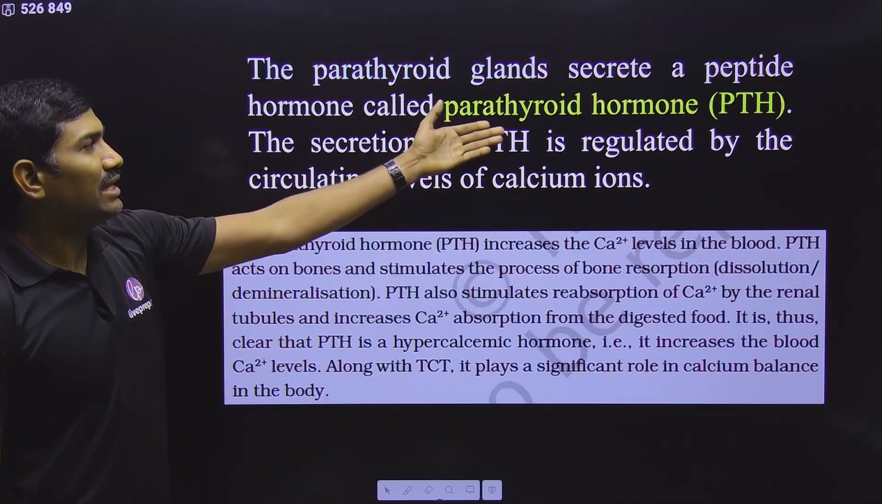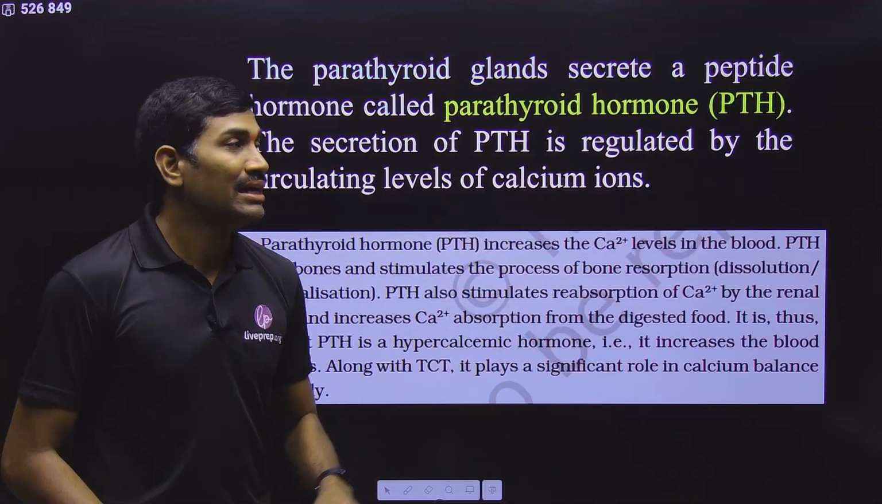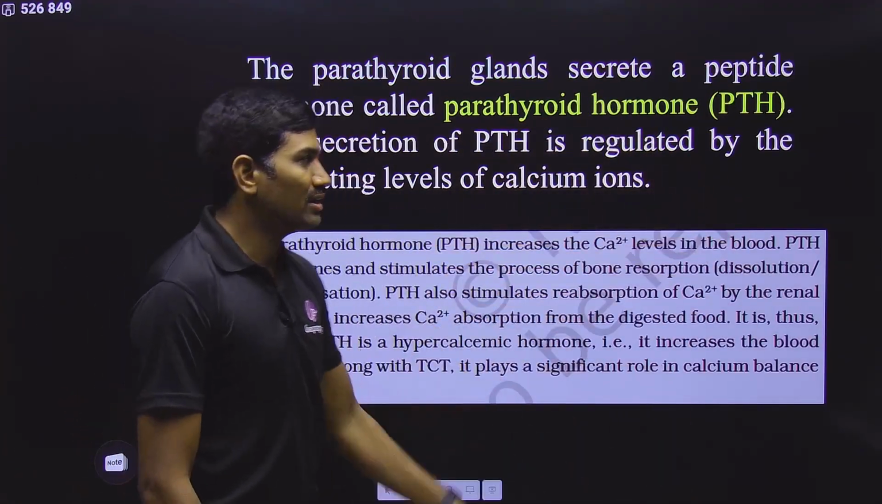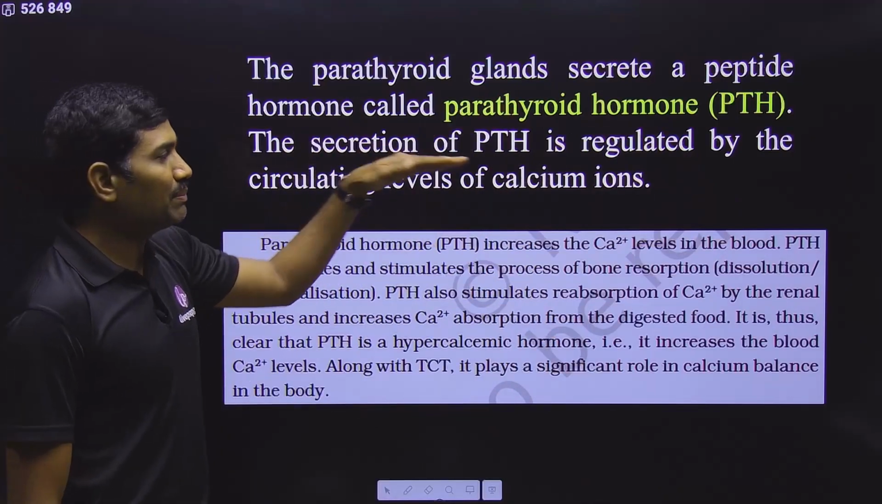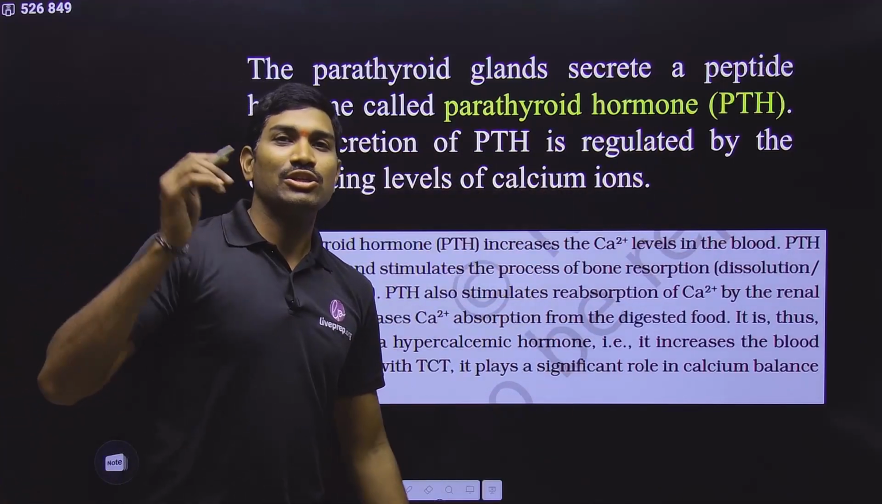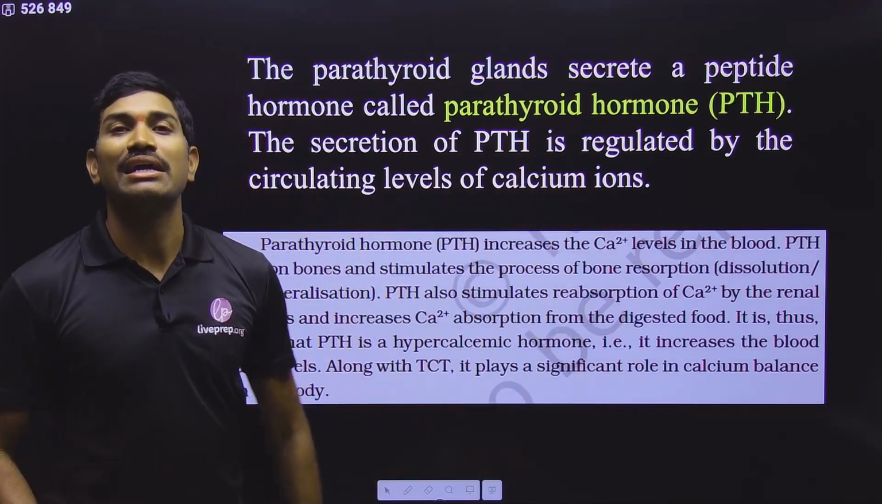Okay. Next one, they are producing a hormone called parathyroid hormone, or simply you can call it parathormone. And what is its function? It is also helping in calcium maintenance, but here what will it do? Exactly opposite. Calcitonin is decreasing blood calcium level, but parathormone will increase blood calcium level.